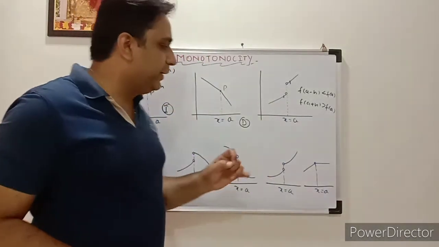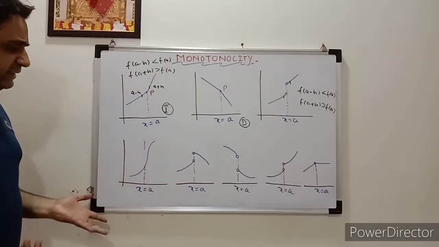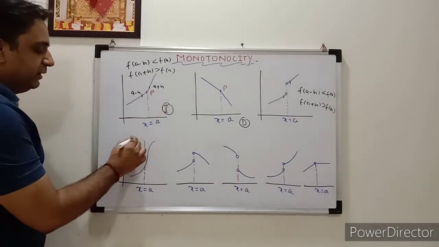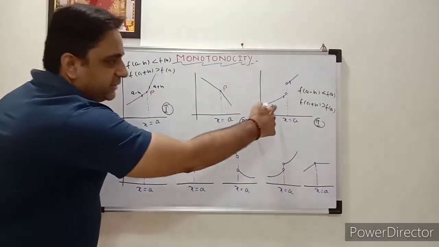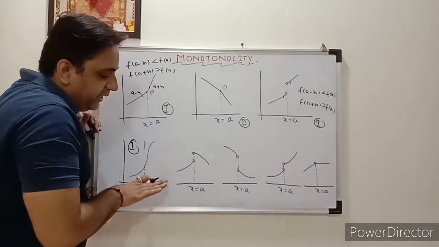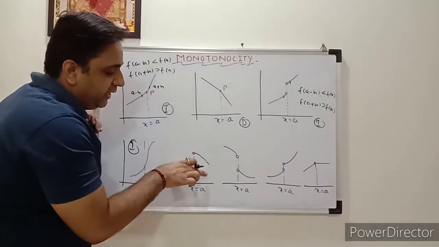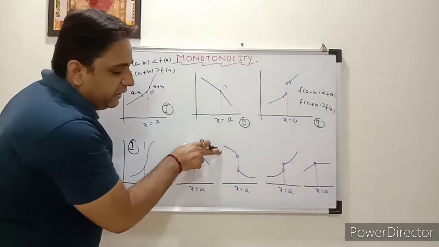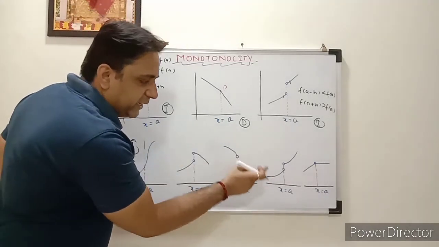This is a very important point when you are checking the monotonicity of a function. And this graph is very simple, saying I am increasing, correct? So this is also an increasing function. The same pattern you can check, whatever we have done. And this is a similar example to these two. Here again you take x equal to a, so f of a minus h and f of a plus h. Again you can check and identify whether it is an increasing or decreasing function. In this way you can say this is a decreasing function, and here again an increasing function.